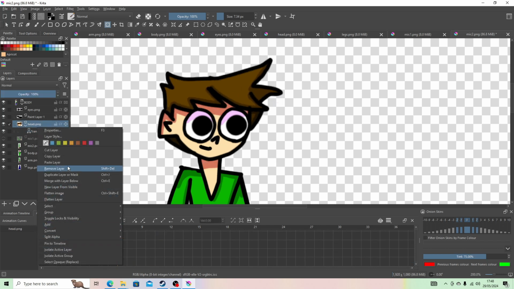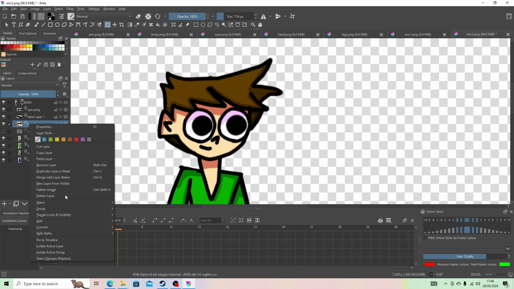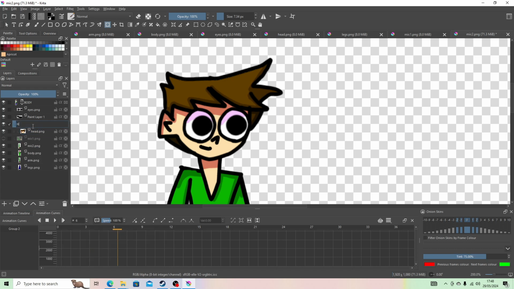So we're going to quickly remove the transform mask. And we're going to create a new group inside of the head. Now this new group will be for the head accessories, which we're going to need so we can animate the head easier. So we can do group and quick group, and we're just going to quickly name this head, if I can spell, which I can't.